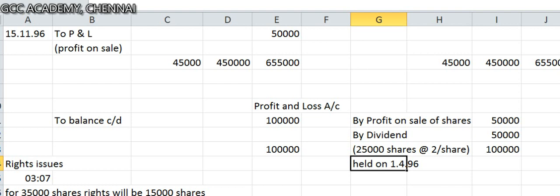Are you able to understand this? Good. So very important problem on equity shares. So we have done 2 interesting problems on equity shares. Kindly go through this and let me know whatever doubts you might have. I'll be happy to clarify that. And I'll catch up with you in the next session very soon with few more interesting problems on investment accounts. Take care.